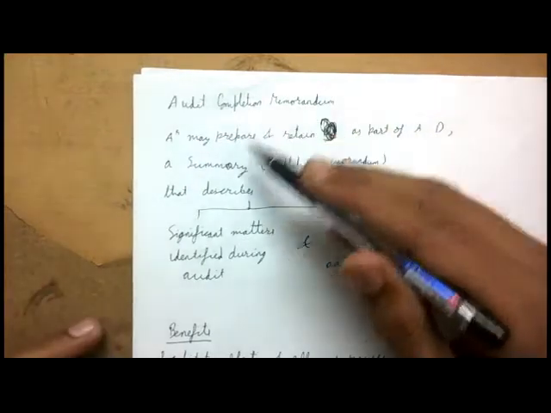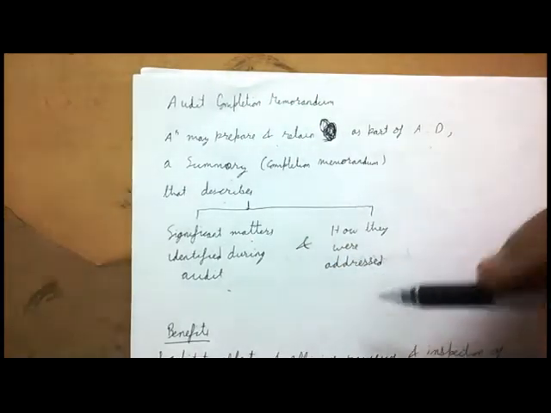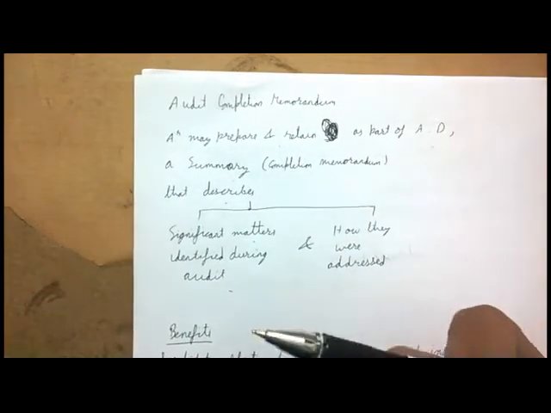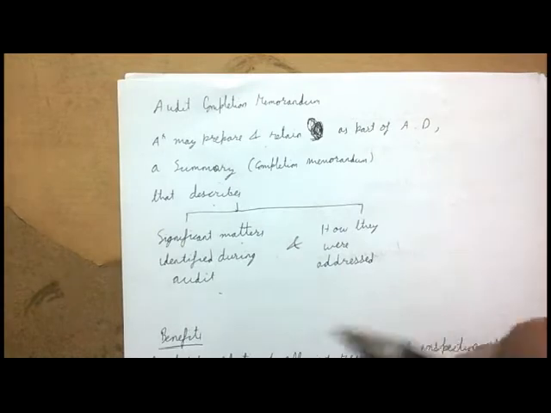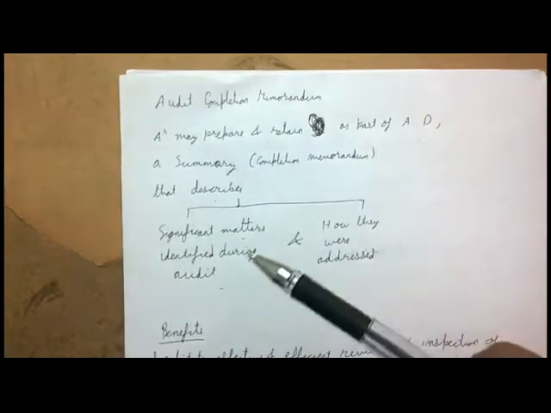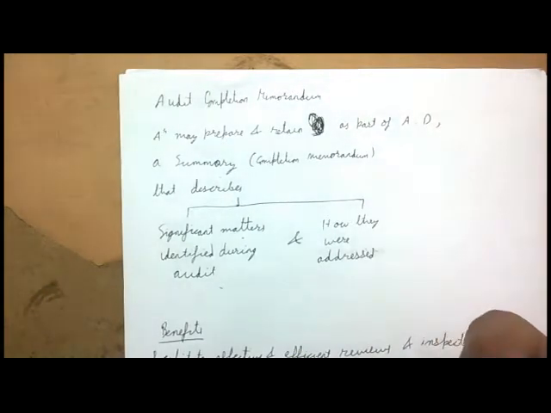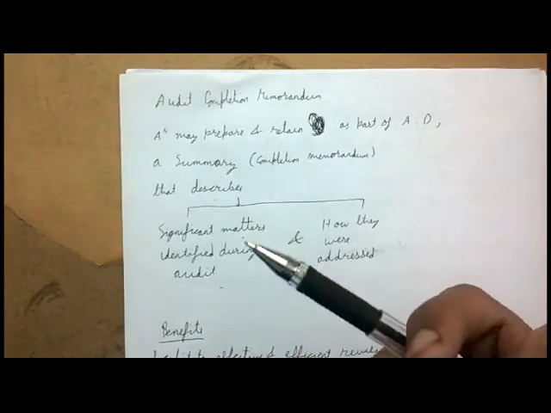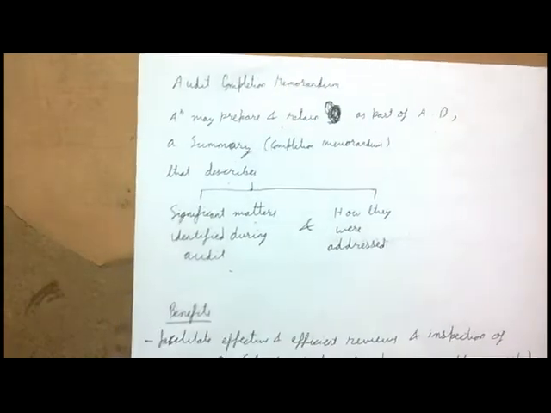That is, the completion memorandum is a summary that describes only significant matters identified during audit and how they were addressed. You identified some important matters and how you dealt with, how you addressed those matters. You have to document this in your documentation. You may document it, because it is your own discretion to keep an audit completion memorandum, but it helps you when you come for the audit in future periods, in the coming future audits. It will definitely help you, because you know the significant matters, you know what important matters are there with the client. You know how you addressed them, that is, how you tackled them last time. So it definitely helps you a lot, these completion memorandums.